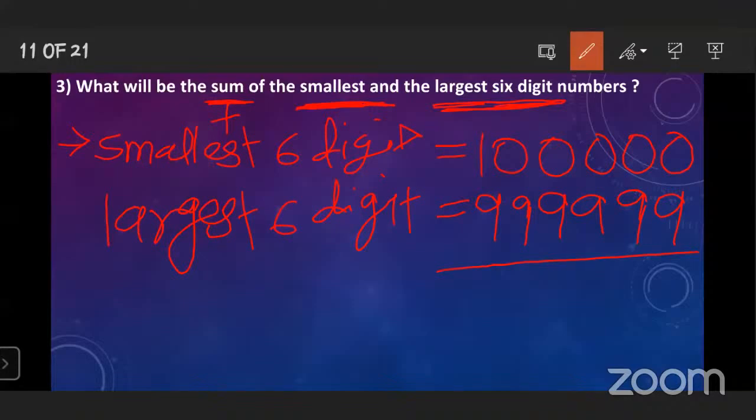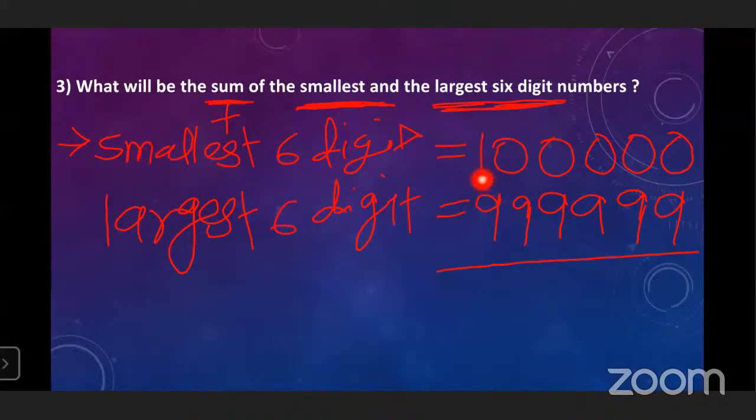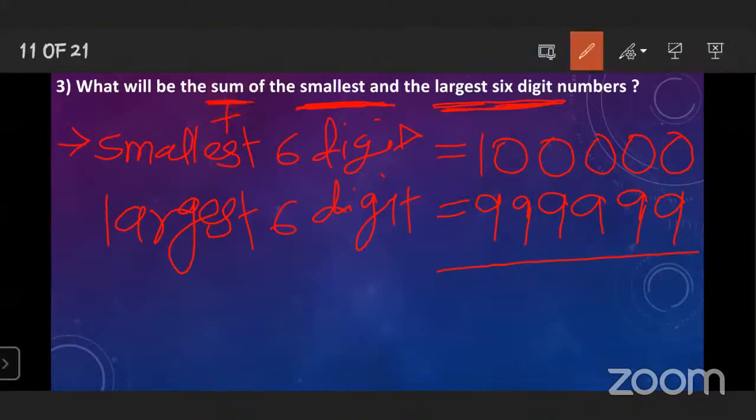Now here, the smallest 6-digit number and the largest 6-digit number are given. So which method do you have to use here? Sum. Sum means addition. Yes, sum means addition.